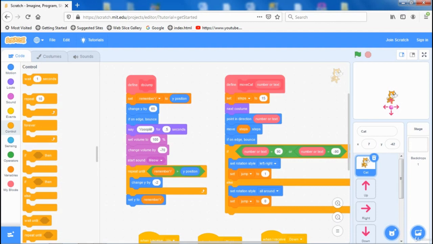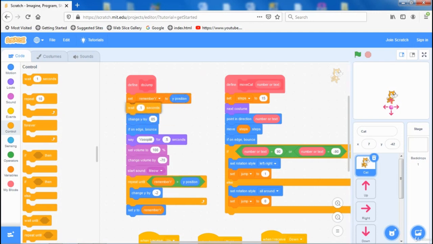So in our do jump block we will use this command. Before our cat jumps we will make one pause. So we will use the command wait 0.1 seconds. 0.1 seconds means 100 milliseconds. And now our cat will not be able to jump twice when we click on our jump button. Okay, and now let's continue with our game.